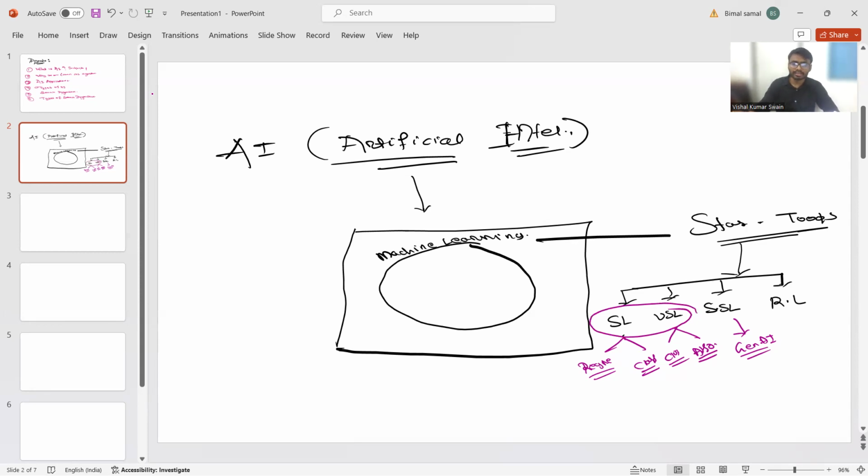Now let's talk about the sub part of machine learning. So another part of machine learning is there. Whenever in machine learning you have some data, in the sense of what? The Excel format, the CSV format. Let's talk about a heart disease data set. You go to a medical center and you want to analyze how many heart patients are coming to that specific place.